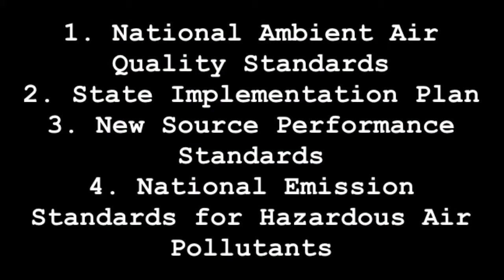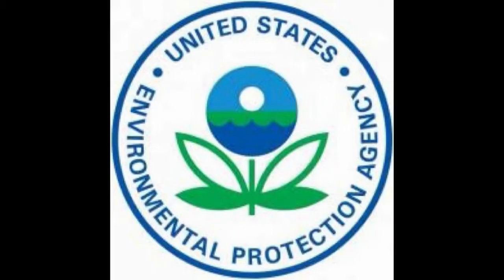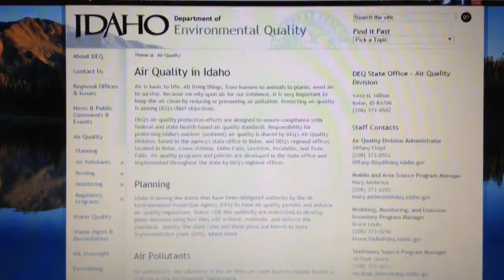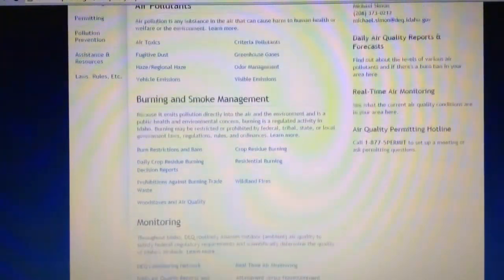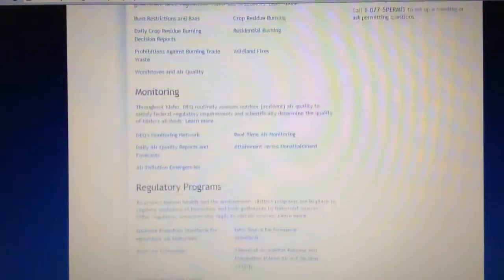This legislation authorized the development of comprehensive federal and state regulations to limit emissions from both industrial sources and mobile sources. The EPA, or Environmental Protection Agency, sets limits on certain air pollutants. It limits emissions of air pollutants coming from sources like chemical plants, utilities, and steel mills. Basically, the EPA sets the lowest standard, and states can make their own laws, but they must be at least as high as the federal standard. The Idaho Department of Environmental Quality enforces air quality regulations from the Clean Air Act at the state level, as well as issue permits and provide air quality reports.